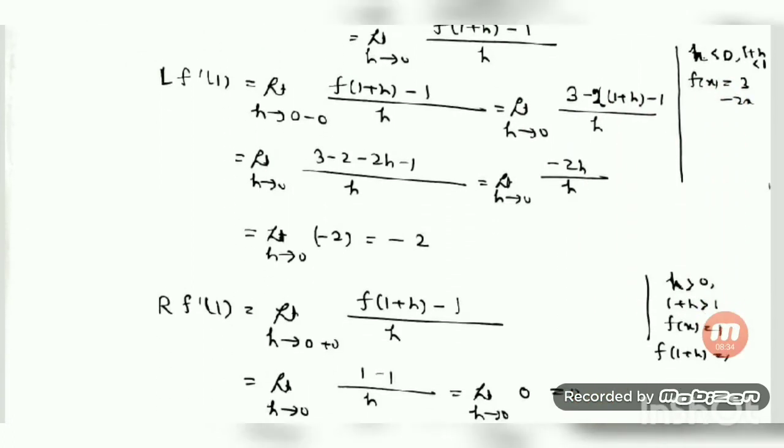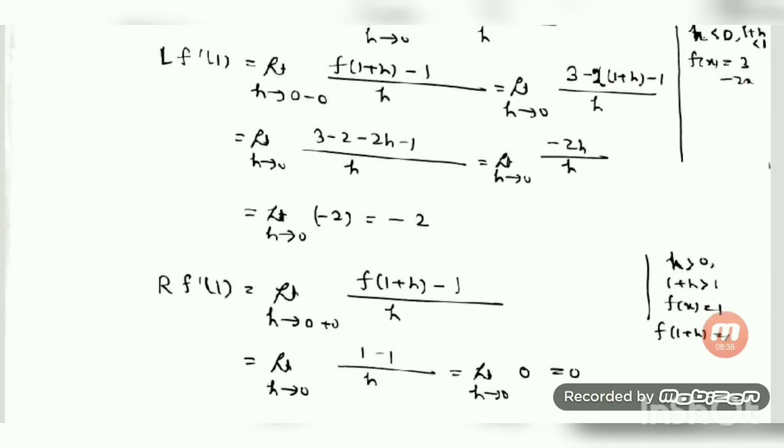Let us do the simplification part here. On doing simplification, 3 minus 2 minus twice h minus 1. Here 3 minus 2 is 1, minus 1 is 0. So minus twice h by h will be there. h has cancelled out, so minus 2, the value is equal to minus 2.